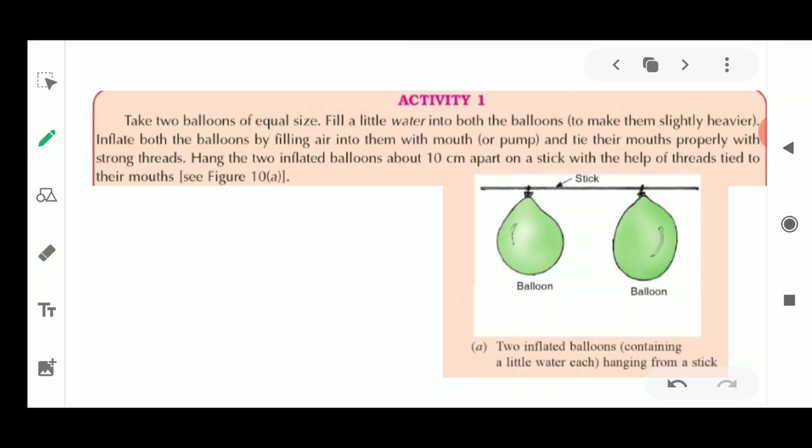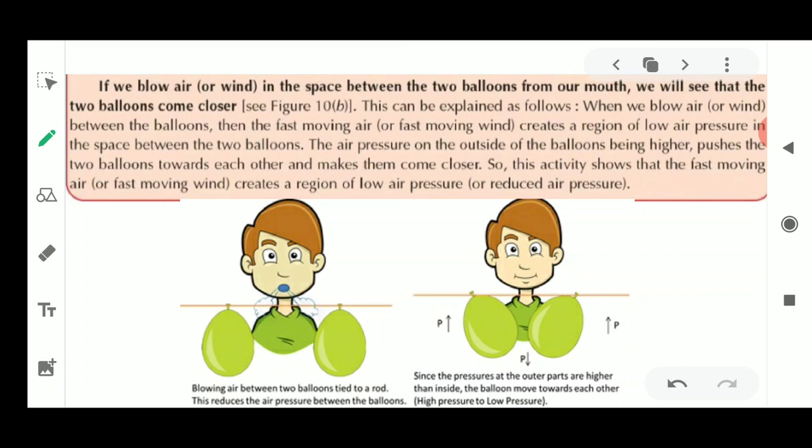Once we tie them off, so they look like this. Fine. Now what you have to do is blow air in the space between them. The second thing is that you have to blow air in the space which is present in between these two balloons.